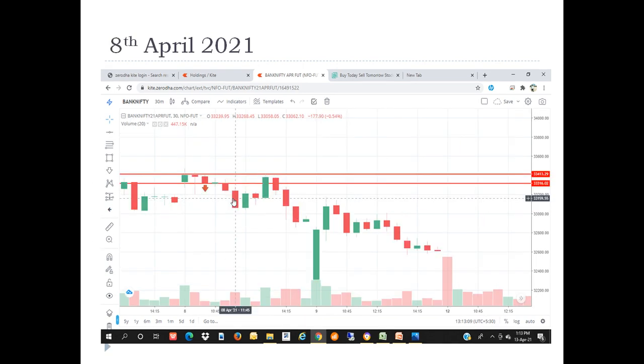Let me go to April 8th also. See here you can see this is the April 8th first candle, then April 8th second candle, then April 8th third candle. So as soon as it get break, you can see boom, right? So likewise sometime it give more profit, but here you can see the small stop loss also.